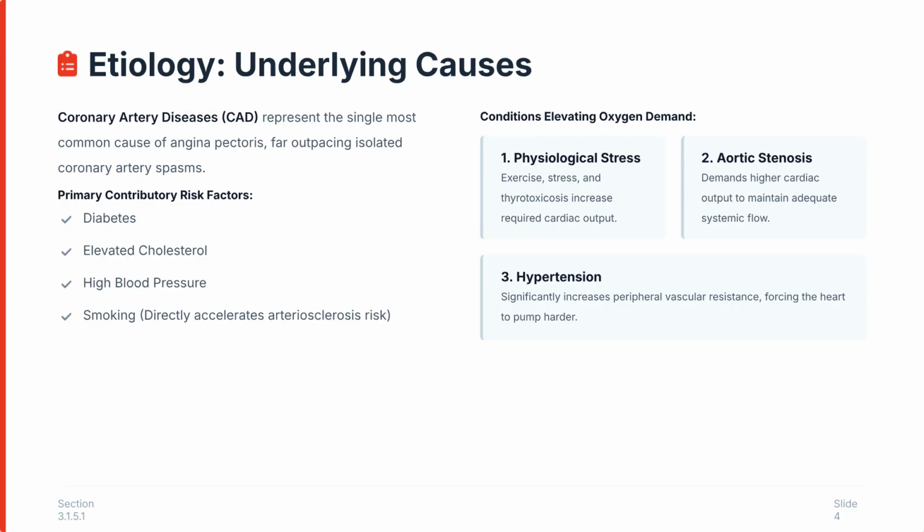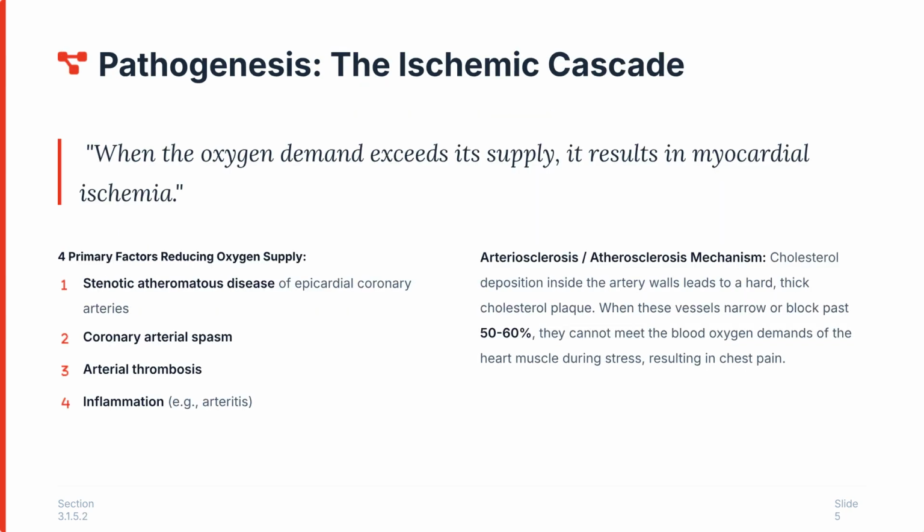Coronary artery diseases, or CAD, are the most common cause of angina. Primary risk factors include diabetes, elevated cholesterol, high blood pressure, and smoking. Other conditions that increase oxygen demand on the heart, such as physiological stress, aortic stenosis, and hypertension, also contribute to the etiology.